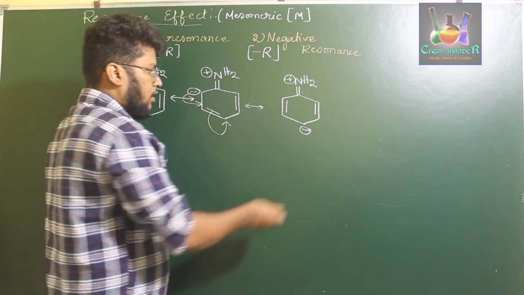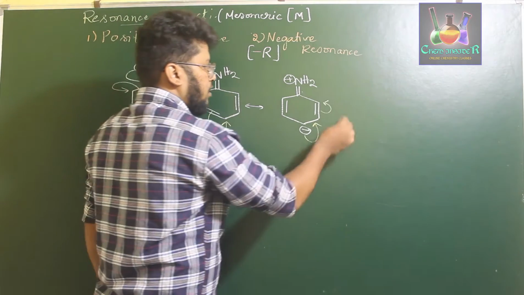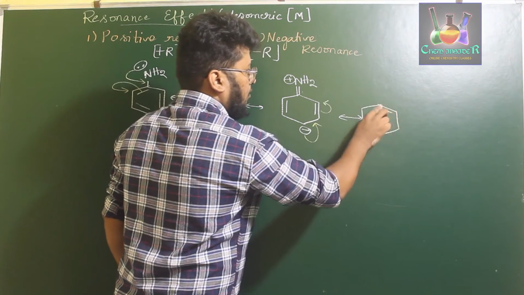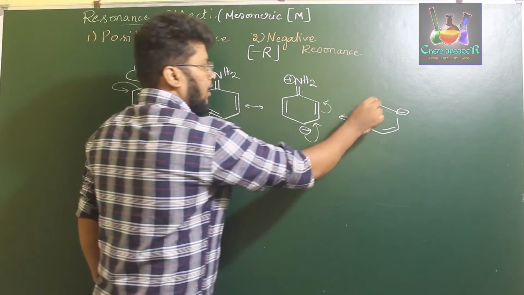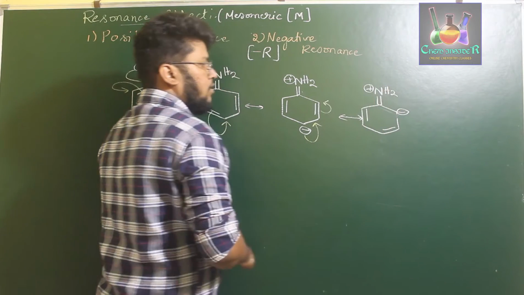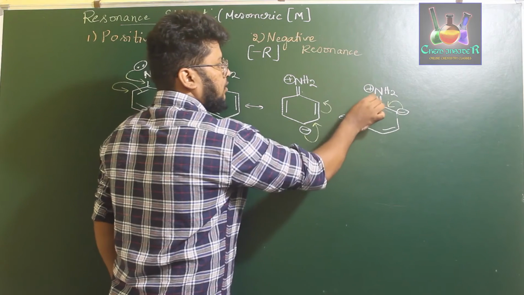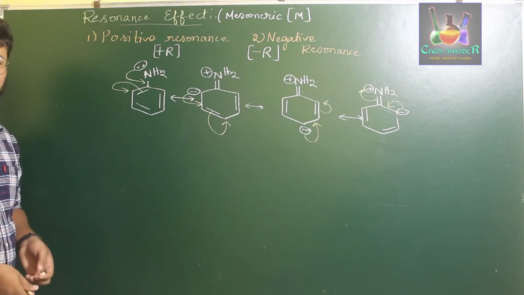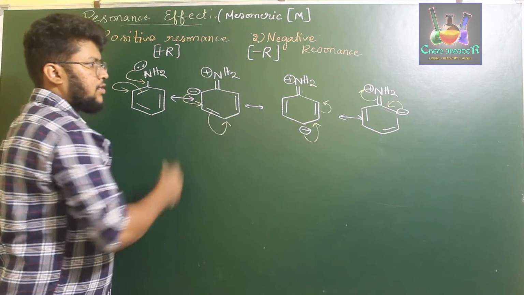Once again, this particular negative charge moves or gets delocalized to form one more resonance structure of this type, where we have negative charge over that place, and we have a double bond, and the double bond of NH2, which is carrying a positive charge. So once again, this may form in this particular direction, and it forms an NH2 group as it is in the original condition.